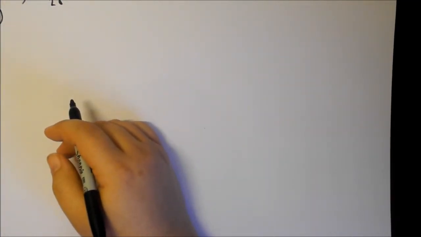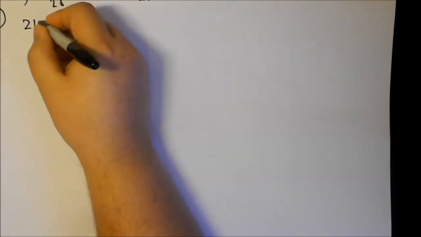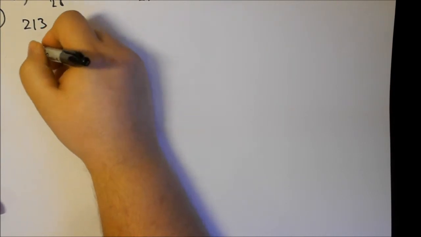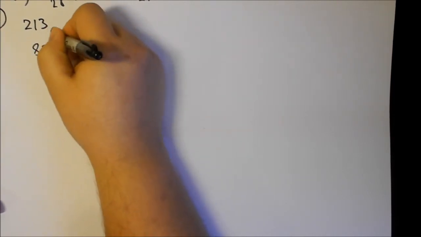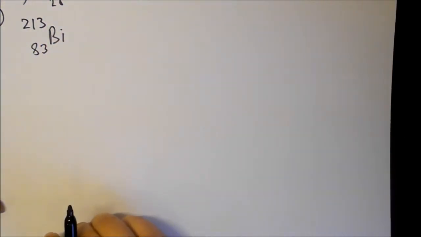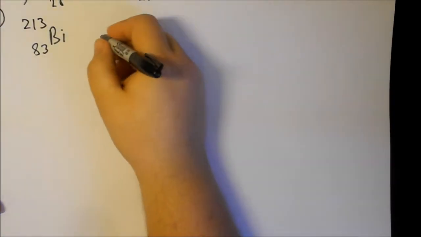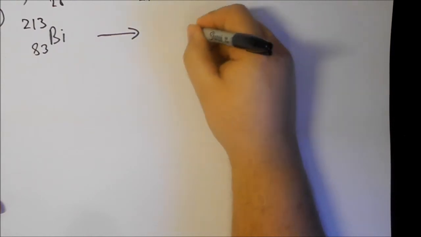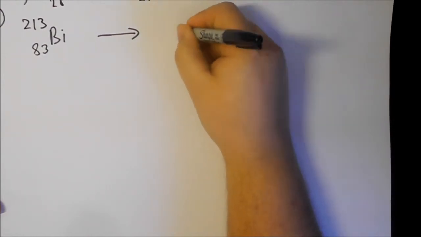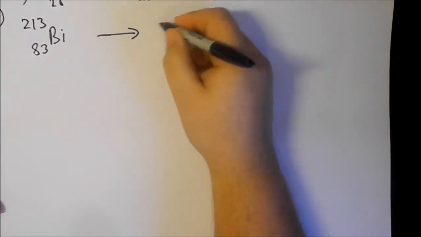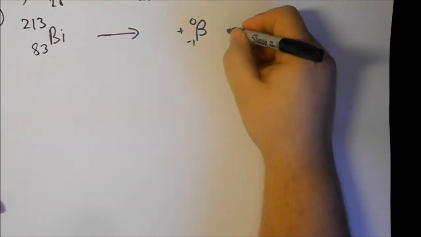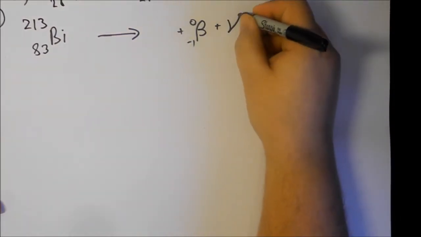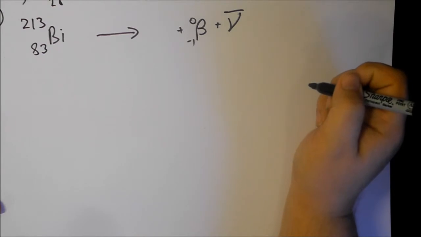The nucleus of the radioactive isotope of bismuth, and it gives us the details of bismuth, 213 83, emits a beta particle, so we can draw along here, we're going to have a beta decay, we're going to have something here, and with beta decay we're going to get an antineutrino.